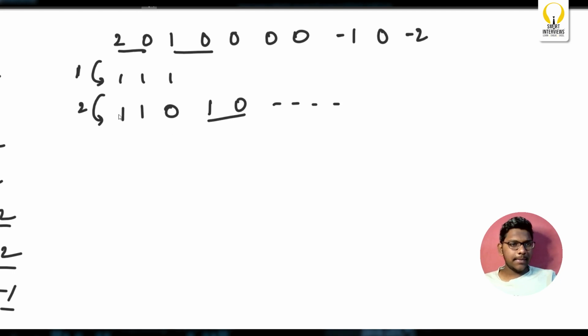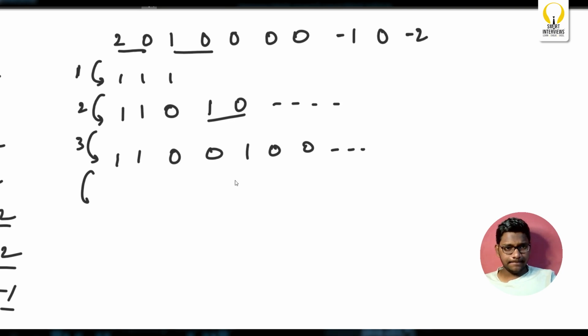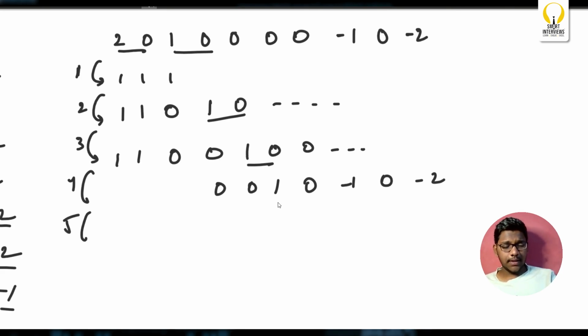Now, again, I'll combine these two, for which we'll get 1, 0, 0. Next, I'm gonna again connect these two, which will become 0, 0, 1, 0, minus 1, 0, minus 2. Okay, this is for the fourth second, and this is for the fifth second. And so on.